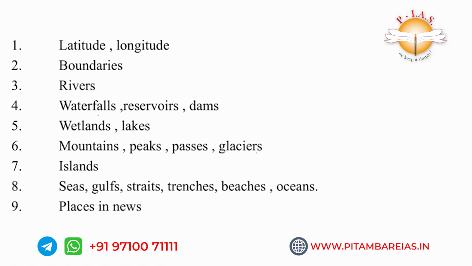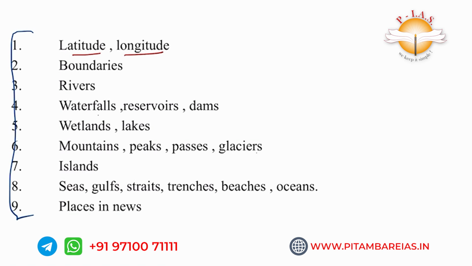Next, in mapping, whenever you see some country or some place, you have to note these important points. You have to read every place in terms of these points, which are based on the previous year questions of the UPSC. Whenever you see some country, first you have to know latitude and longitude.